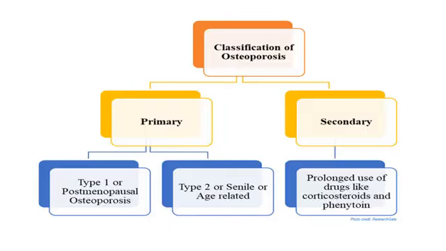This is the classification of osteoporosis, primarily divided into primary osteoporosis and secondary osteoporosis. Primary osteoporosis is again subdivided into type 1 or postmenopausal osteoporosis and type 2 or senile osteoporosis. And the secondary osteoporosis is due to secondary effect of drug or disease.